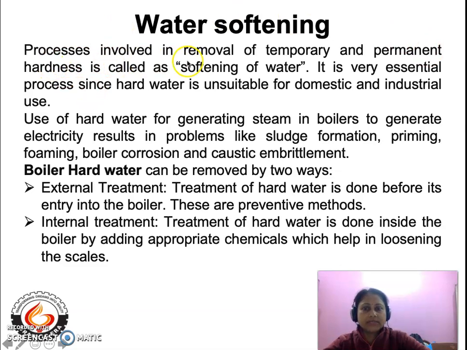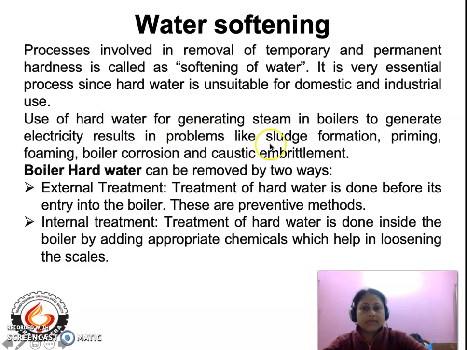The process involved in the removal of temporary and permanent hardness is called softening of water. So, in the ensuing lectures, we will be dealing with the different methods of the removal of hardness, that is, water softening methods. The softening of water is a very essential process because, as I have discussed in the previous lectures, hard water is unsuitable for domestic as well as industrial use.